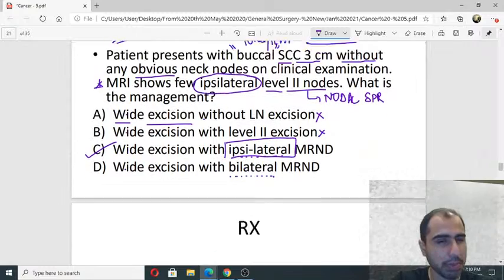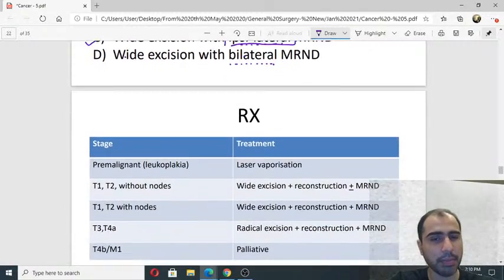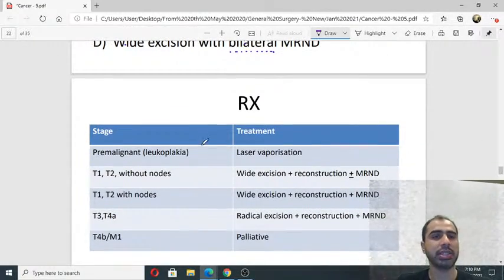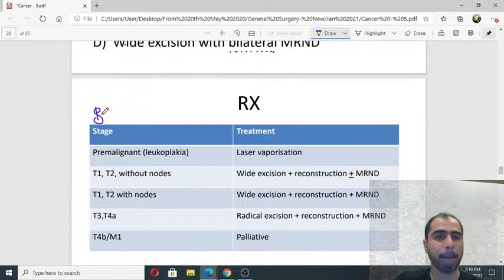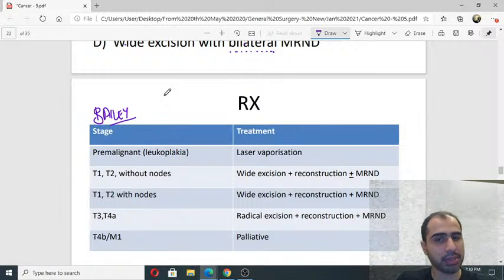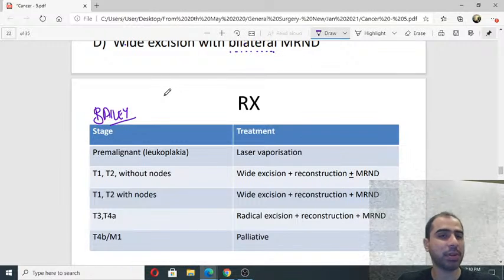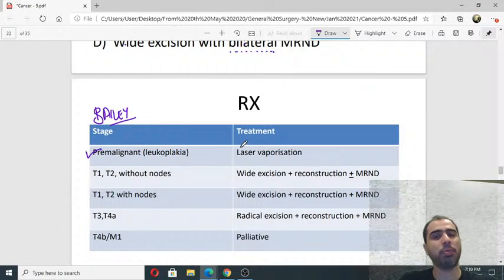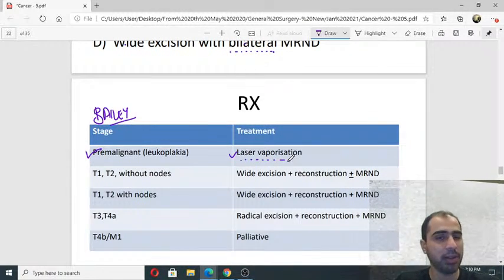Now how do we remember this? This is a table which I have made, inspired from Bailey, for MCQ purposes and for answering in the exams. It's not very exacting, but it is very acceptable to write in the exam. For pre-malignant lesions like leukoplakia, you do laser vaporization. ल्यूकोप्लेकिया में lymph node मत निकालना.